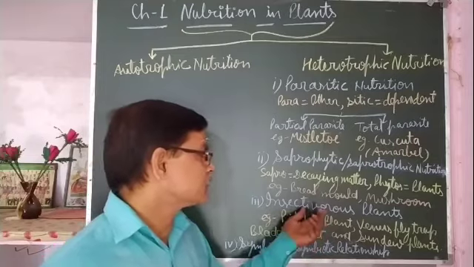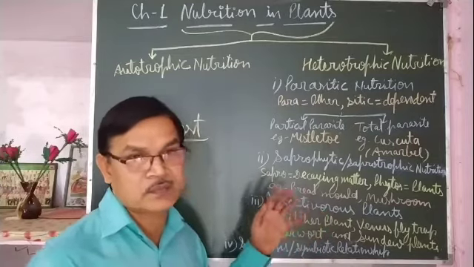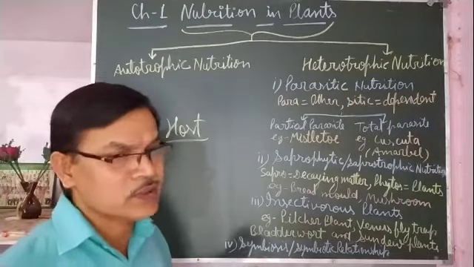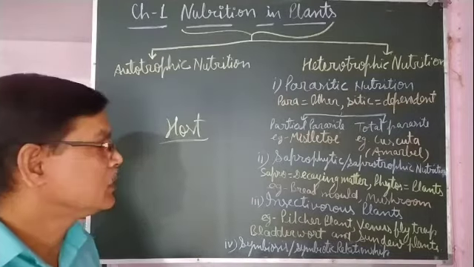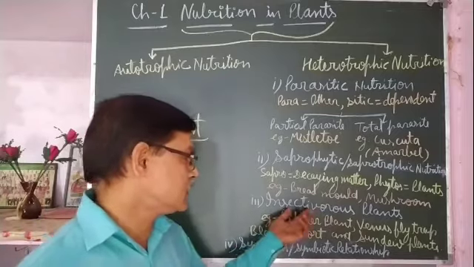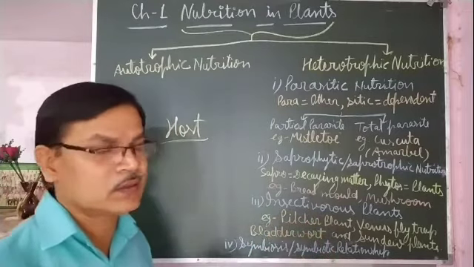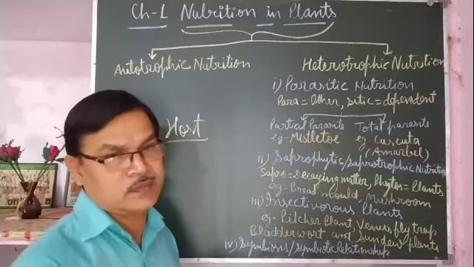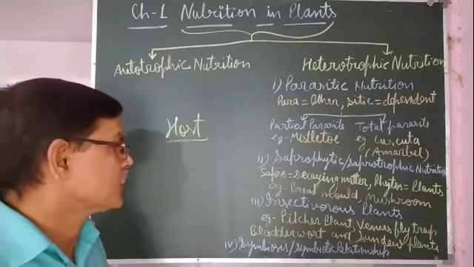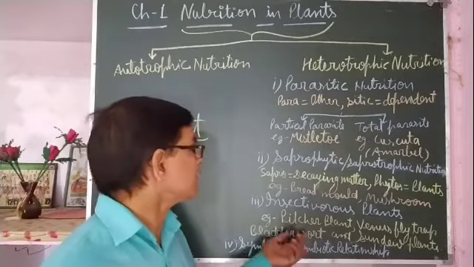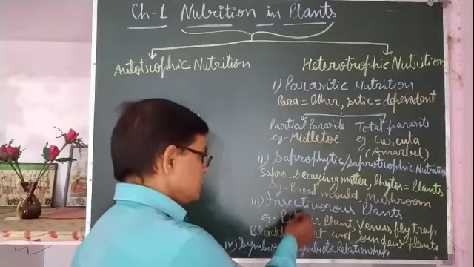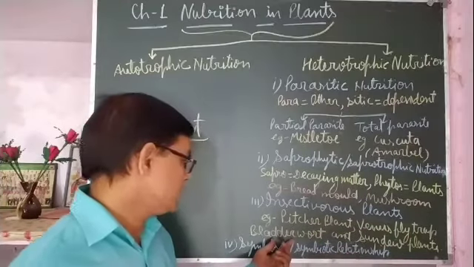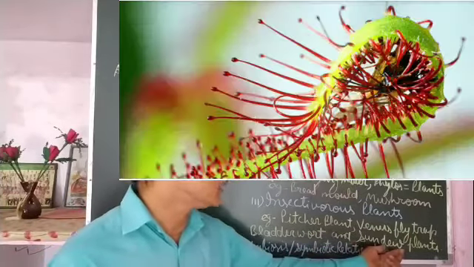Although these plants have green leaves and can synthesize food, for nitrogenous food especially, they depend on insects or worms. They eat them and fulfill the requirement of nitrogen and other substances, mainly nitrogen. Examples are pitcher plant, Venus flytrap, bladderwort, and sundew plant.